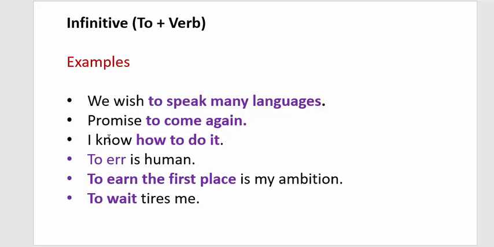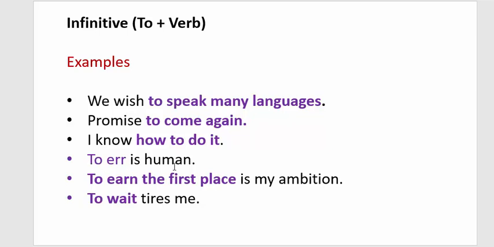The next one, promises yet to come again. So promise is a subject, one word is missing, and to come again is the object of this sentence. Next is, I know how to do it. I is the subject, know is the main verb. How to do it is the object of this sentence. It functions like a noun, so it is a noun phrase.